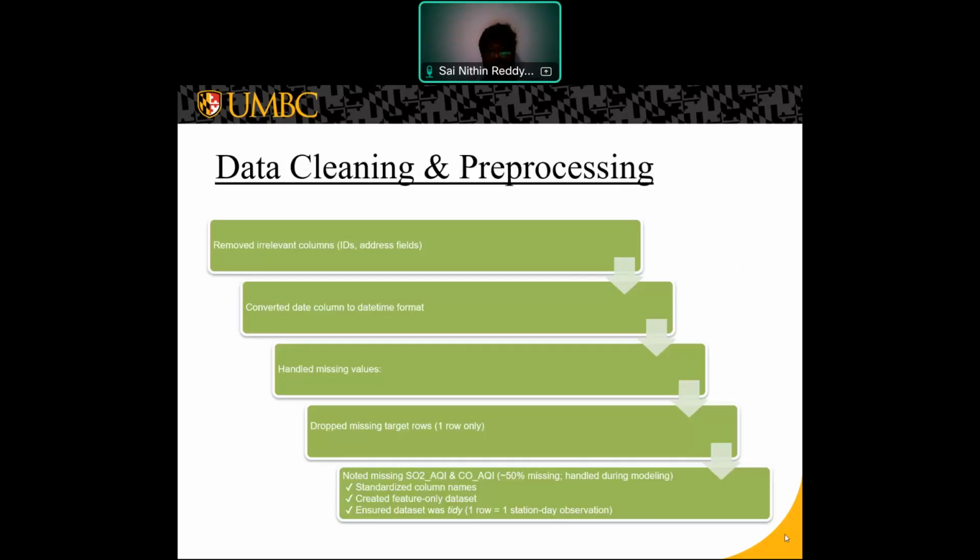Coming to the data cleaning and pre-processing, I began by identifying missing values, inconsistent formats, and duplicate records. Missing values were handled using median imputation, and data was formatted into a tidy structure. I also converted dates to proper date-time format, sampled large chunks for EDA, and removed redundant columns. These steps ensure the modeling stage is accurate and efficient.